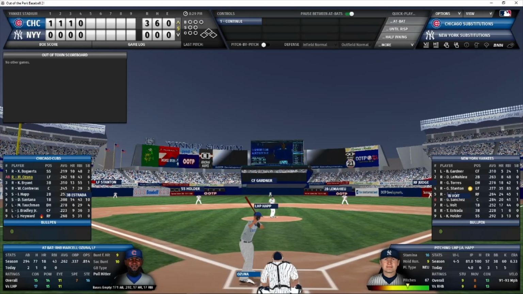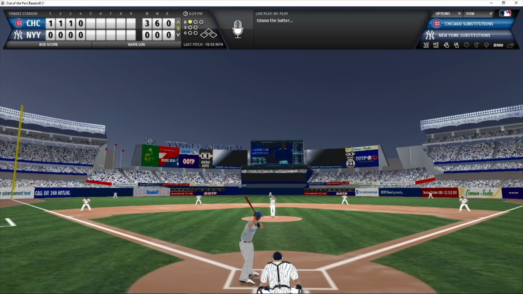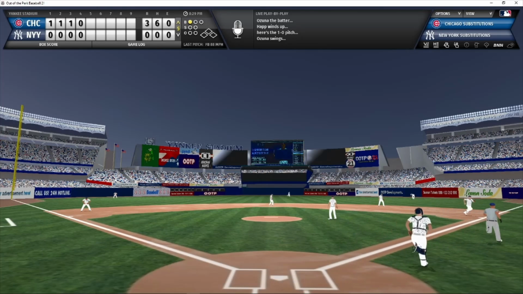Ozuna will now lead off for the Cubs in the top of the 5th inning of a 3-0 game. Ozuna leading off against Happ. Happ is at 67 pitches. 1 ball count. Here it comes. And he lines a base hit into right field, splits the gap between second and first. Ozuna has a leadoff single.